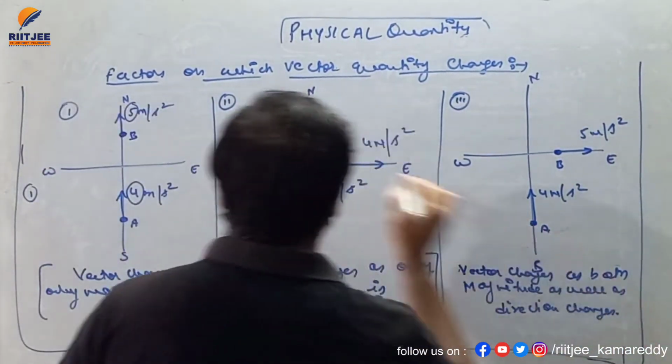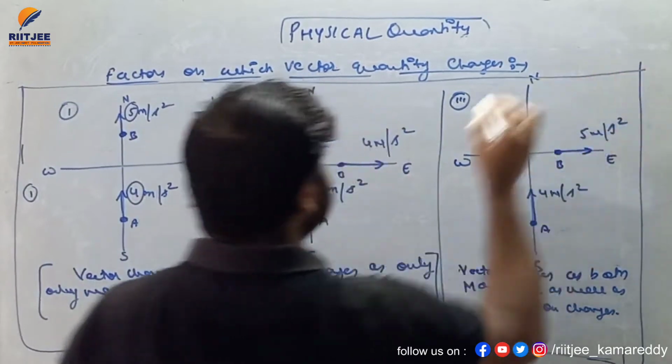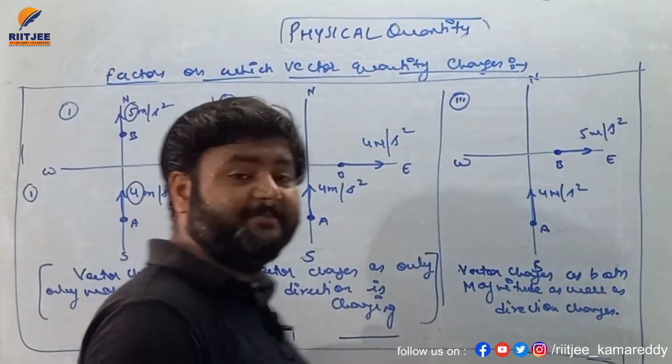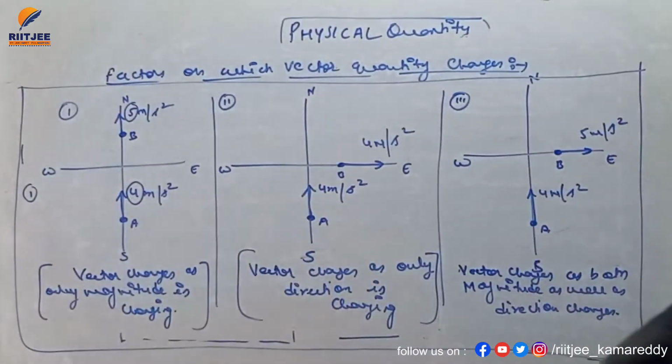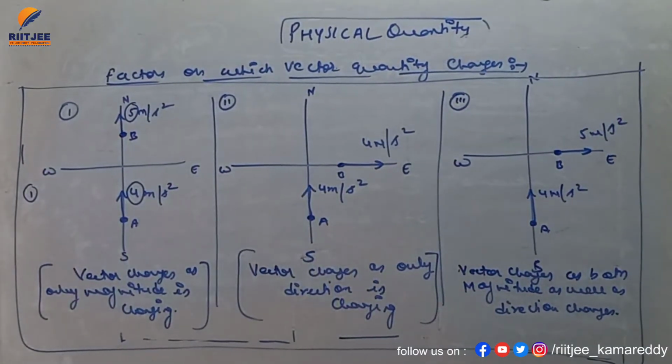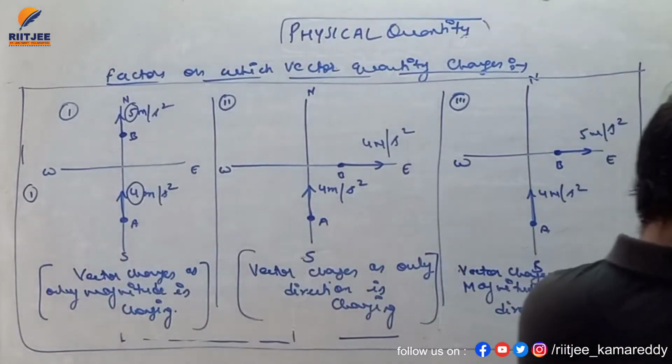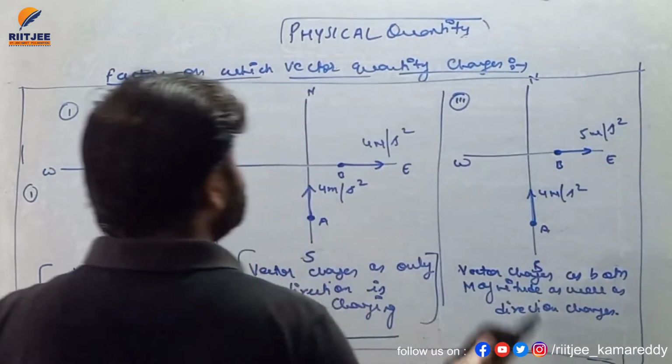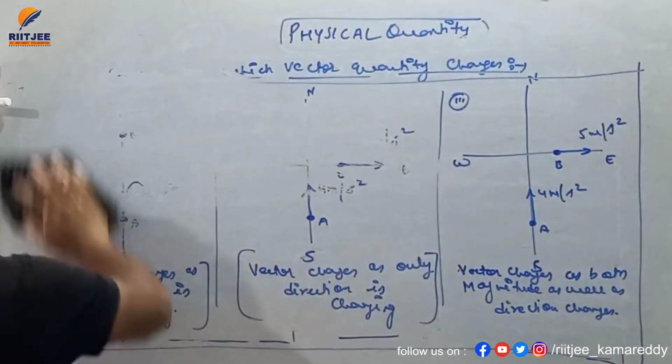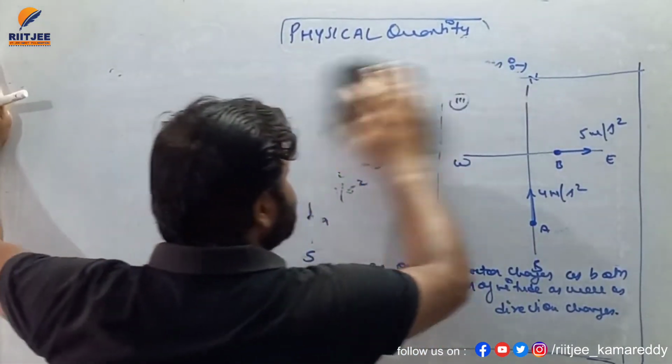So we have three different cases in which the vector quantity changes. First, if only magnitude changes, then also the vector quantity changes because a vector depends on magnitude. In the second case, only direction changes, still the vector quantity changes because a vector quantity depends on direction. In the third case, my dear student, both magnitude as well as direction change, hence we say that the vector changes because both magnitude as well as direction change.